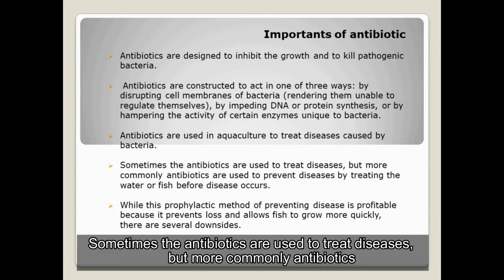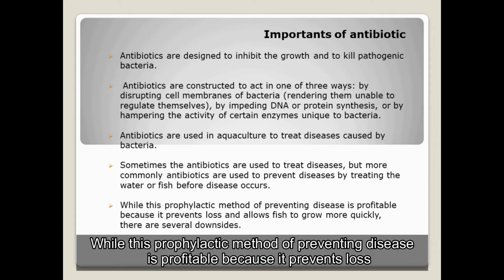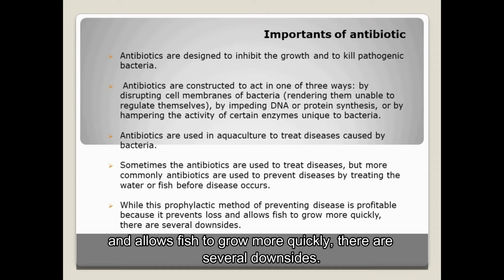Sometimes antibiotics are used to treat diseases, but more commonly antibiotics are used to prevent diseases by treating the water of fish before disease occurs. While this prophylactic method of preventing disease is profitable because it prevents loss and allows fish to grow more quickly, there are several downsides.